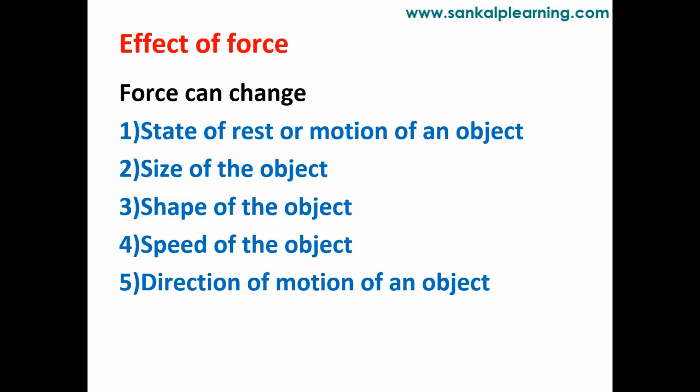So in a cricket game, in whichever direction the batsman applies force on the ball, the ball will move in that direction. Correct? If he turns his bat towards the right, the ball will move to the right side. If he turns towards the left, the ball will move to the left side. This is how the direction of an object can be changed by the application of force.